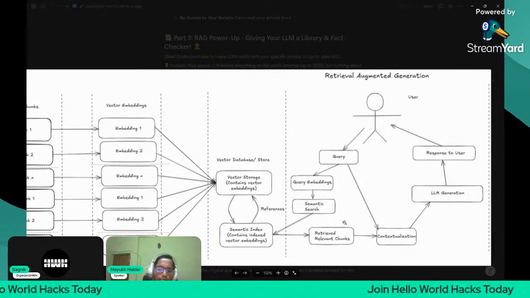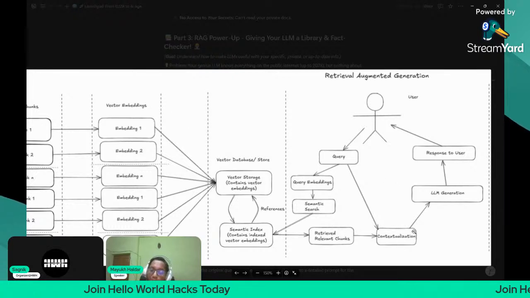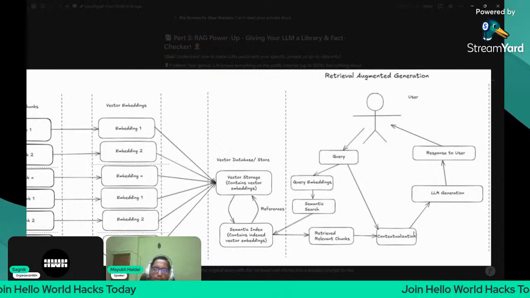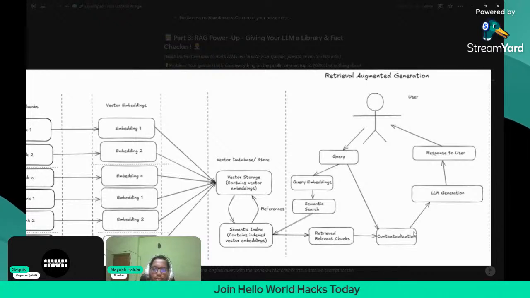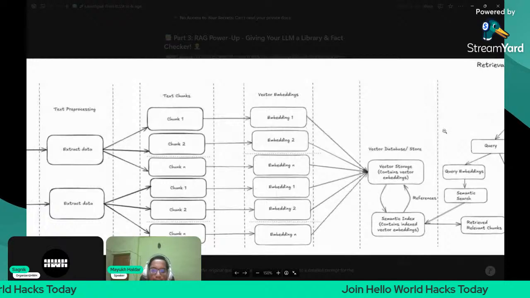Okay, so the contextualization happens here, and after that, we pass the contextualized prompt to the LLM. Then the LLM generates a response with respect to the contextualized prompt, and this response is passed to the user as the final output. Okay, this is the final response. So that is the process of RAG.